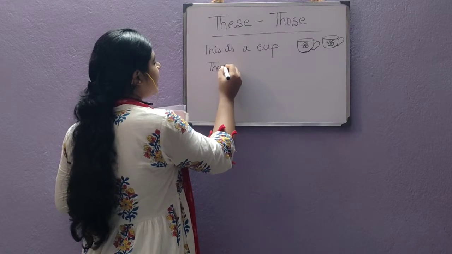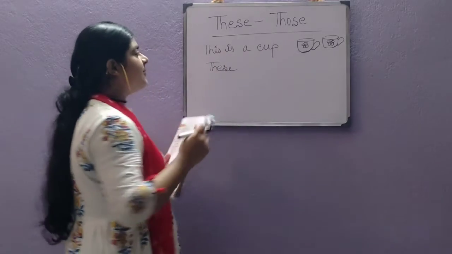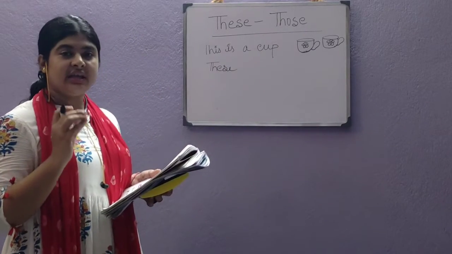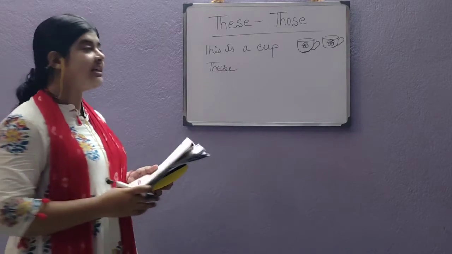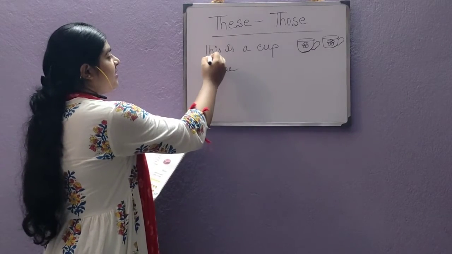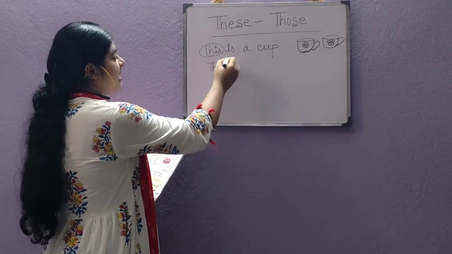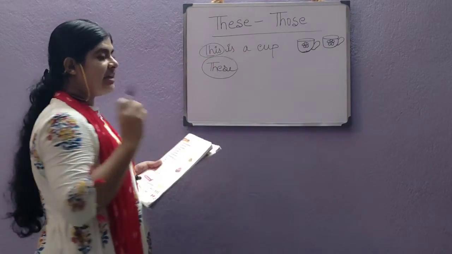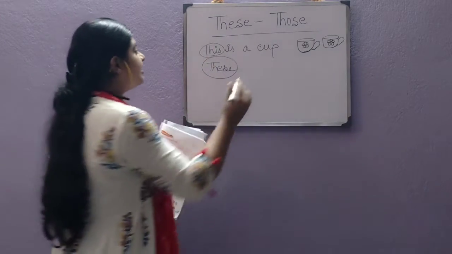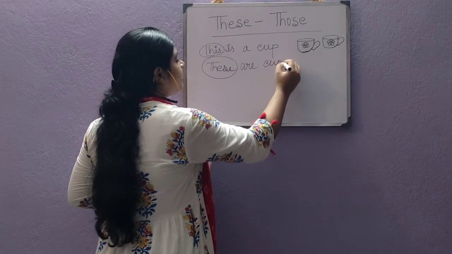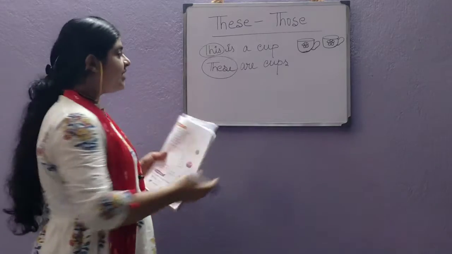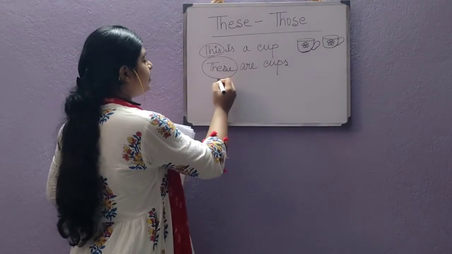These, T-H-E-S-E. If the things are plural, you cannot indicate the thing by saying this. This is for a singular thing. But the word these is for plural things. So, these are cups. Okay? So everything is plural.